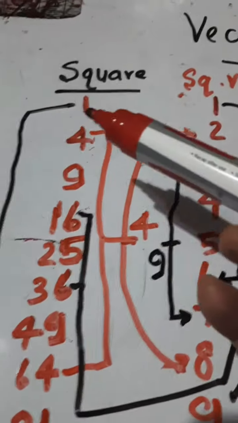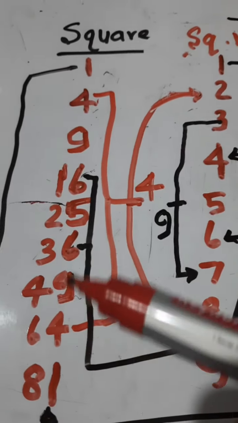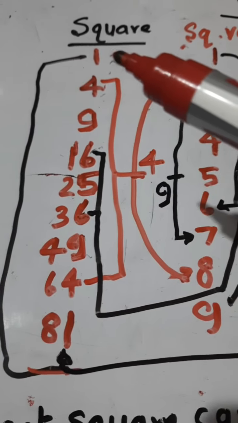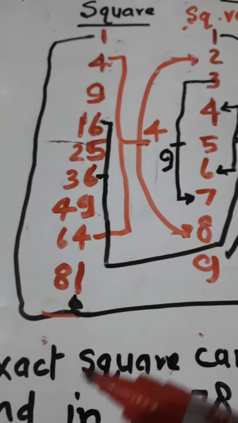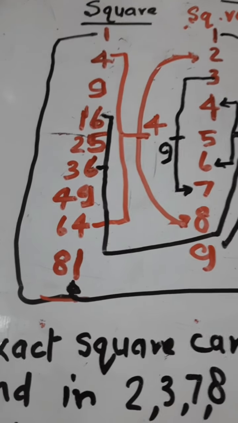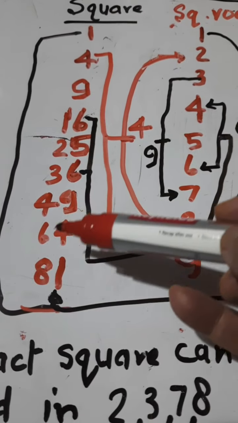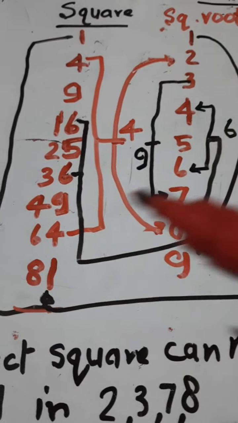We know that the numbers 1 to 9 have squares 1 to 81 like this. Correct? From these squares we can note that an exact square can never end in 2, 3, 7, 8. You can see that here it is never ending in 2, 3, 7, 8. They are missing from here.